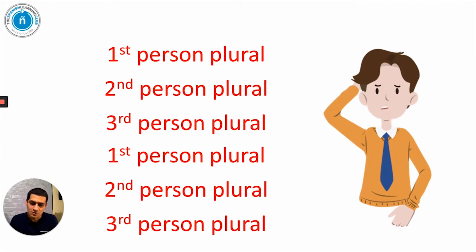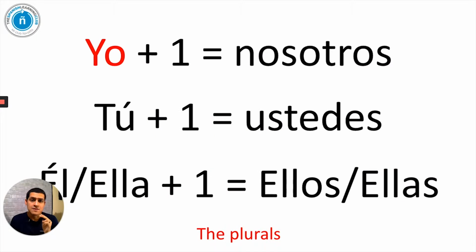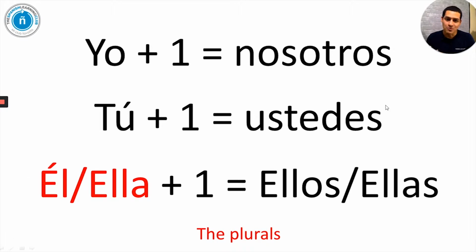Do you need to know what's the first person singular, the second person singular, etc. in plural? No, you don't have to. You can, but you don't have to. You have to think of yo, singular, yo plus one more person, nosotros, the plural. Tú plus one more person, you guys, ustedes. Él or ella, the third person, in the plural, ellos, ellas.